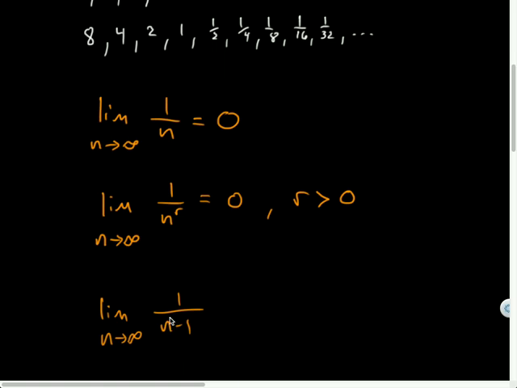As a matter of fact, what if I did n minus 100? Still would be infinity. I'm still not putting a dent in infinity. No matter how big this number is, as long as it is finite, I'm still approaching infinity. I just maybe set it back for a little bit, but it's still going off to infinity. So it doesn't even put a dent in it. So even that would be 0.